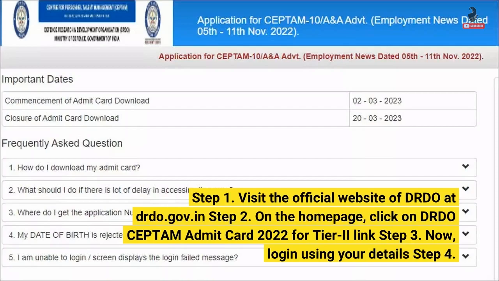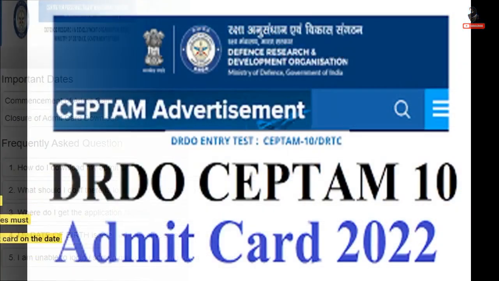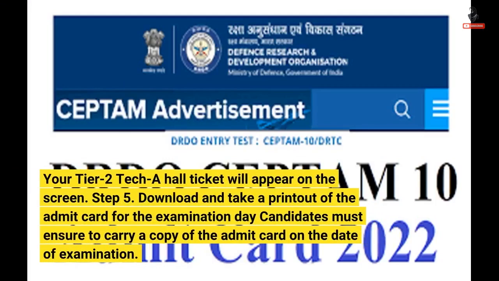Step 4. Your Tier 2 Tech A Hall ticket will appear on the screen. Step 5. Download and take a printout of the admit card for the examination day.